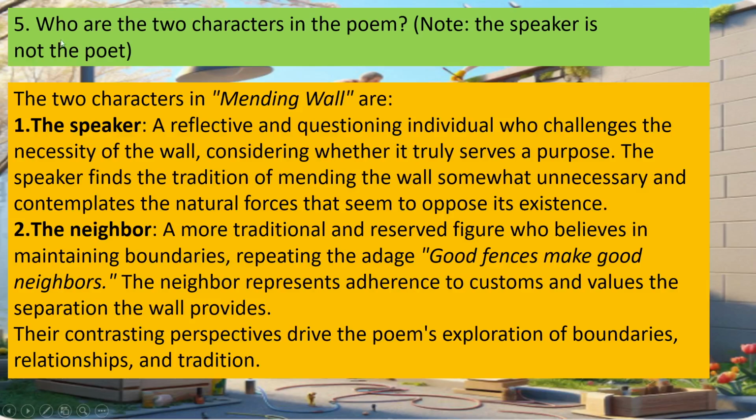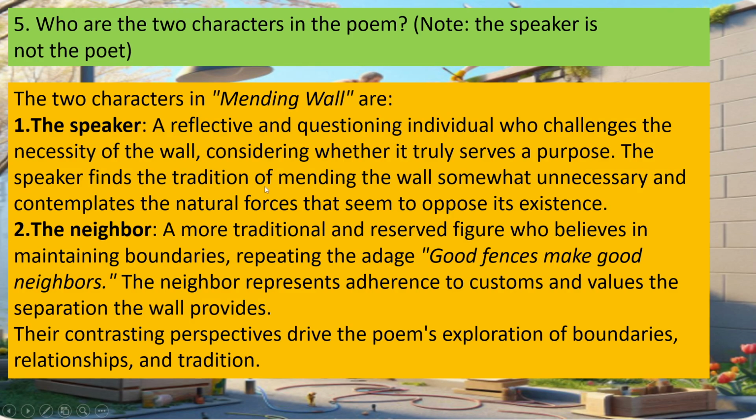Question number 5. Who are the two characters in the poem? Note, the speaker is not the poet. The two characters in Mending Wall are: 1. The speaker, the reflective and questioning individual who challenges the necessity of the work, considering whether it truly serves a purpose.